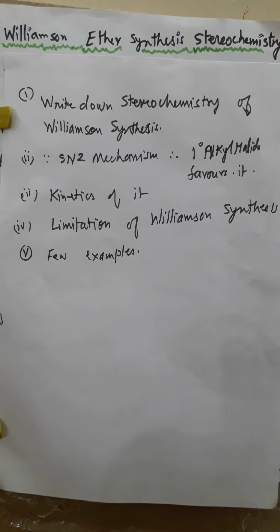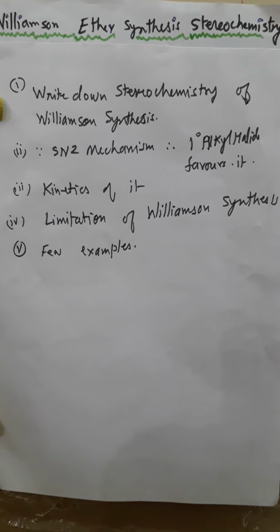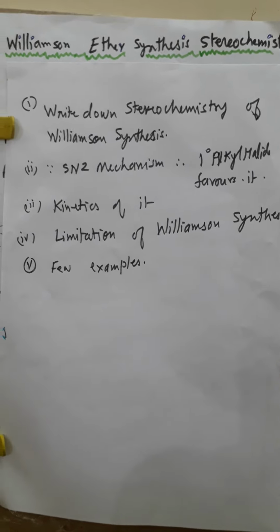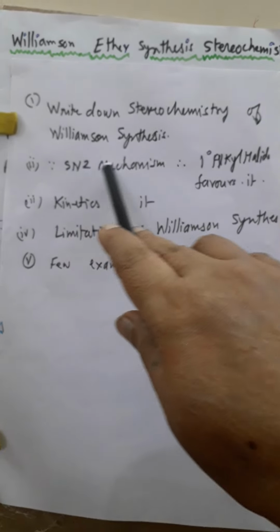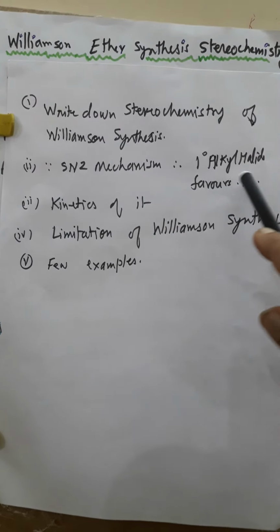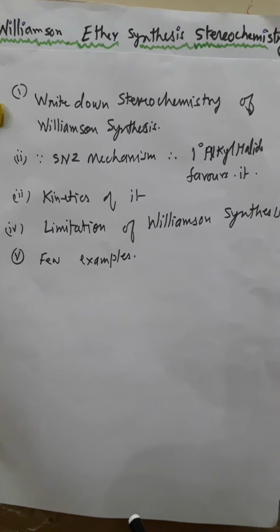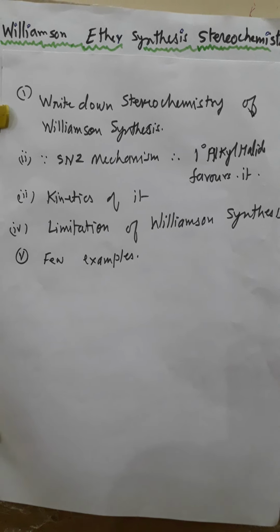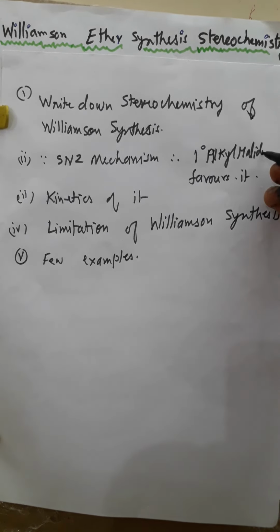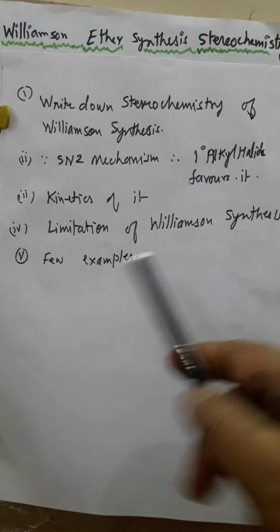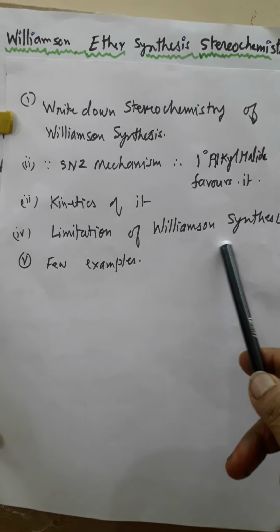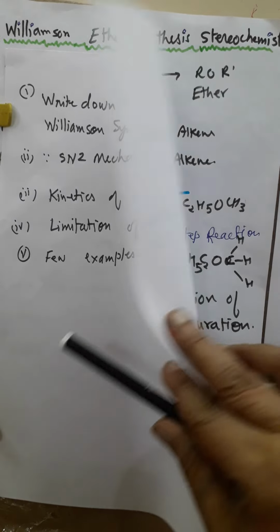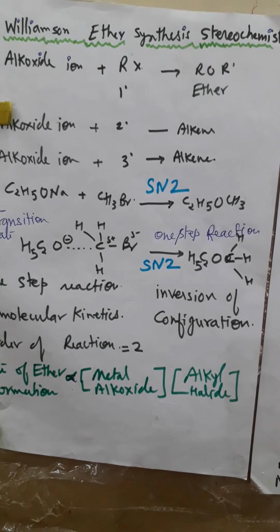Now we discuss Williamson synthesis, ether synthesis, and its stereochemistry. Question 1 is to write on the stereochemistry of Williamson synthesis. Second is the SN2 mechanism. 1 degree alkyl halide is favored because it will undergo the SN2 reaction more easily due to less steric hindrance. Third is the kinetics of it, and fourth is the limitation of Williamson synthesis and a few examples of it. Now we will go for this.